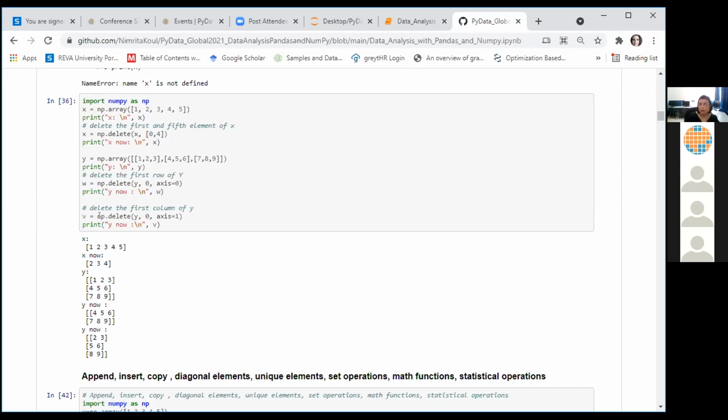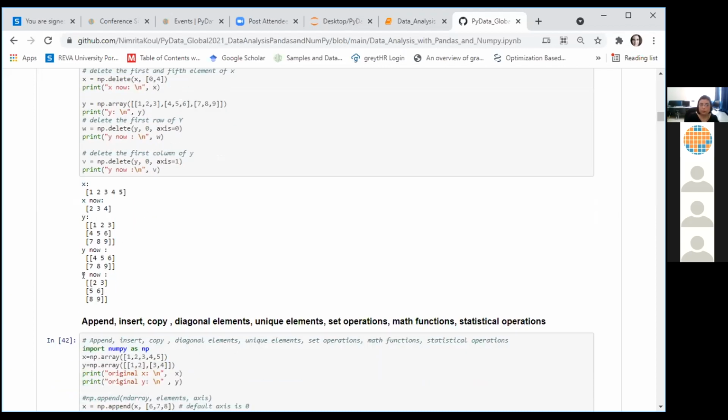And in this Python statement, I am trying to delete column 0, right? Because my axis parameter says 1, this impacts the column axis. We can find here the first column missing, right? The first column, or column number 0, has been deleted.